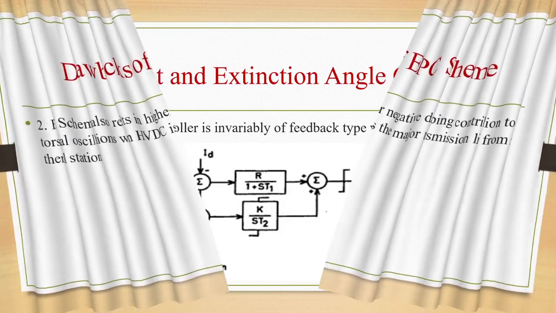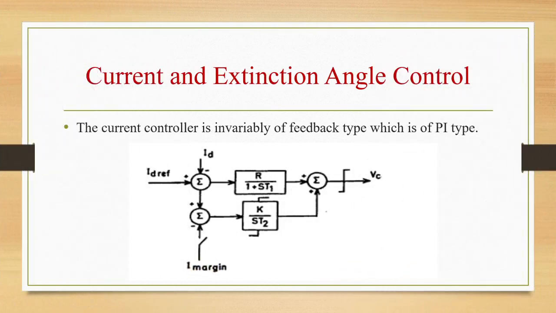Let us start today's topic, that is current and extinction angle control. The current controller is invariably of feedback type, which is of PI type. A typical block diagram of the controller, which is of PI type, is shown in the figure. So this is the block diagram of a current controller.